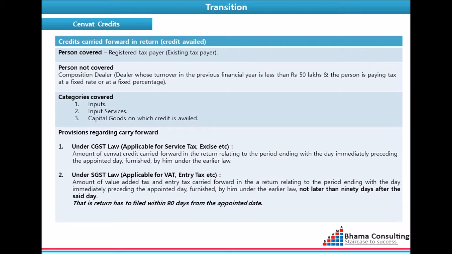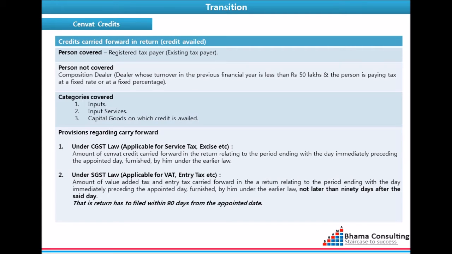Persons not covered are composition dealers, which means a person whose turnover is less than 50 lakhs in the preceding financial year and who has opted to pay tax either at a fixed amount or at a fixed rate. Categories covered here are inputs, input services and capital goods. The provisions regarding carry forward are under the CGST law.